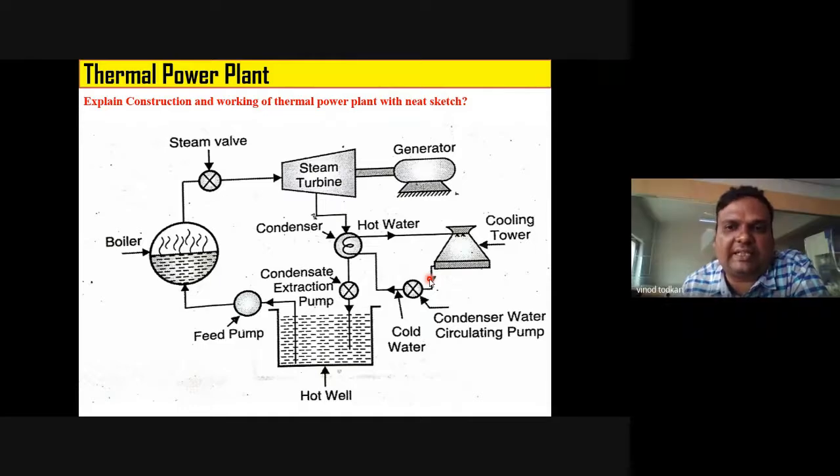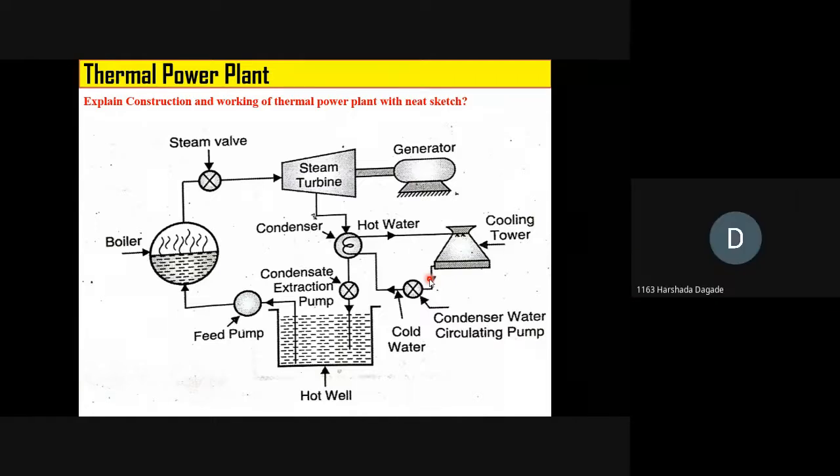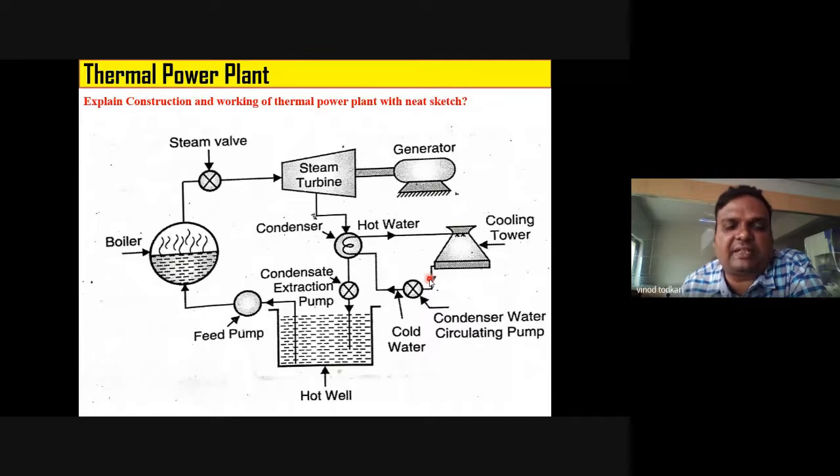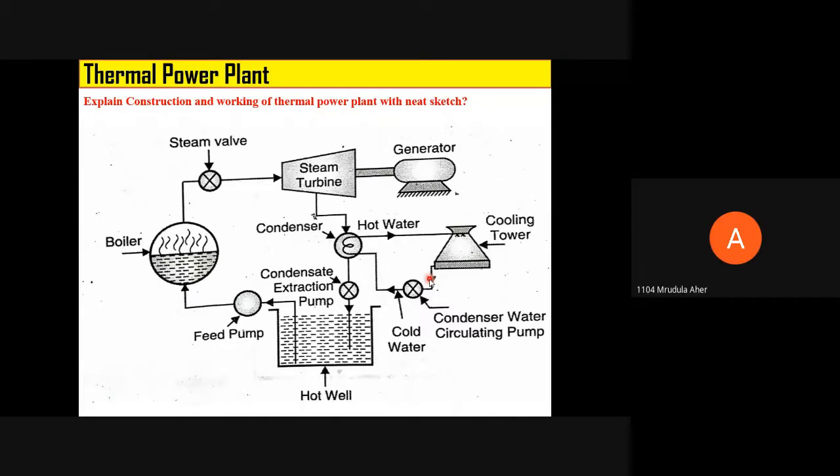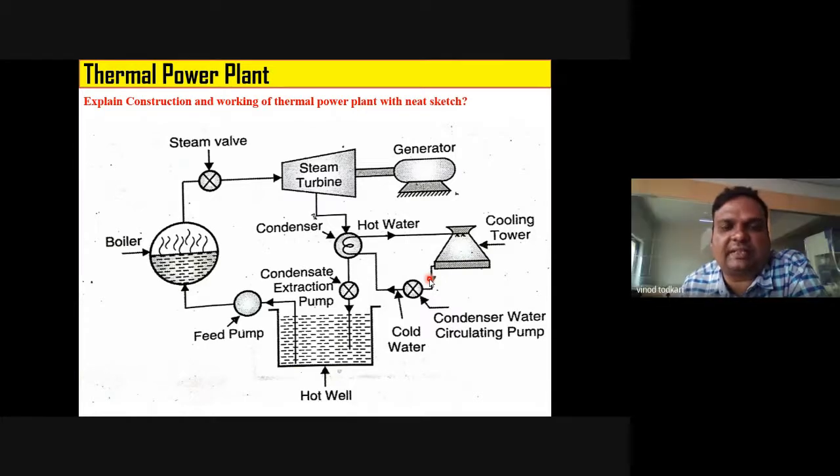Excellent. Now, can anyone tell me what is the function of steam turbine? I will ask you randomly. What is the function of steam turbine? Heat energy converted into mechanical energy. Excellent. Heat energy of steam gets converted into mechanical energy. Good. What is the function of generator? Mechanical energy converted into electrical energy. Excellent. Convert mechanical energy into electrical energy.